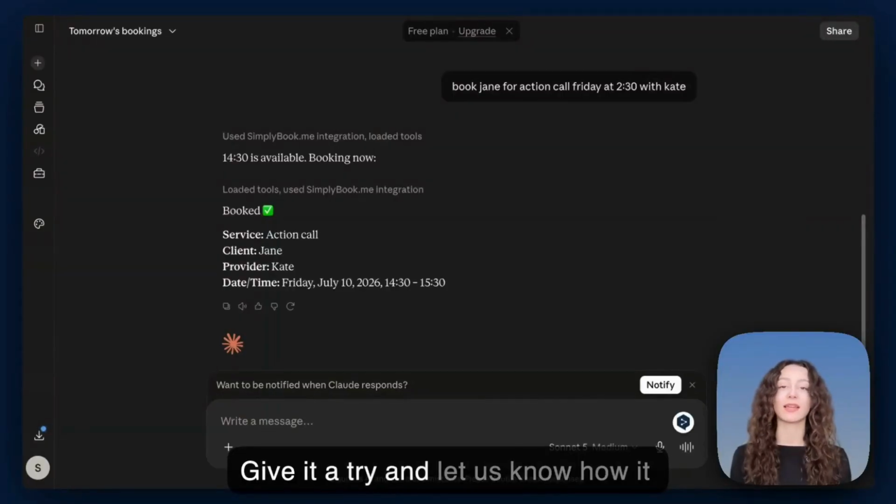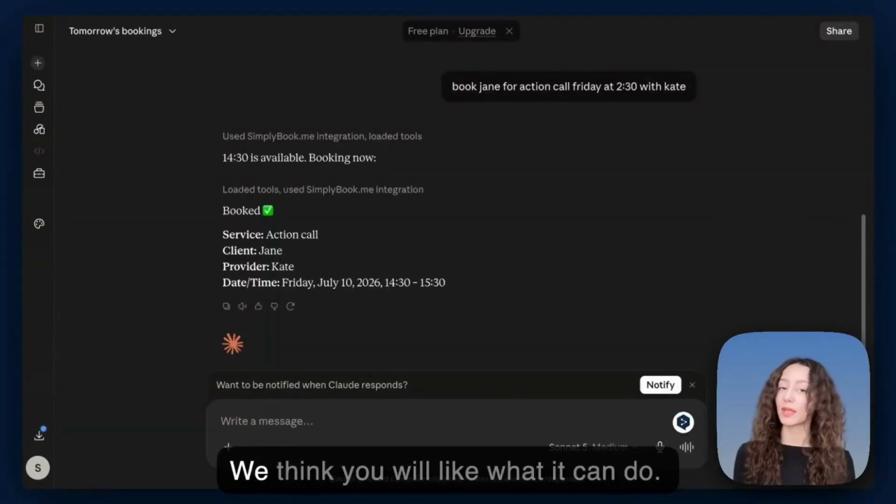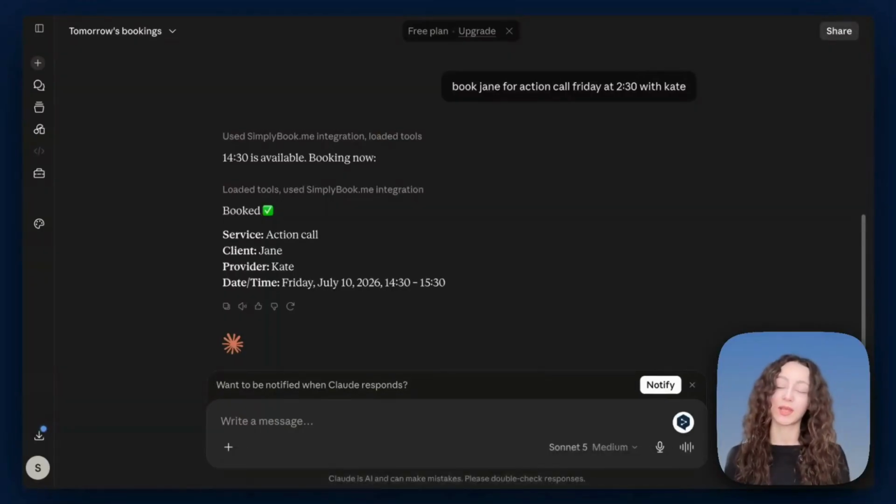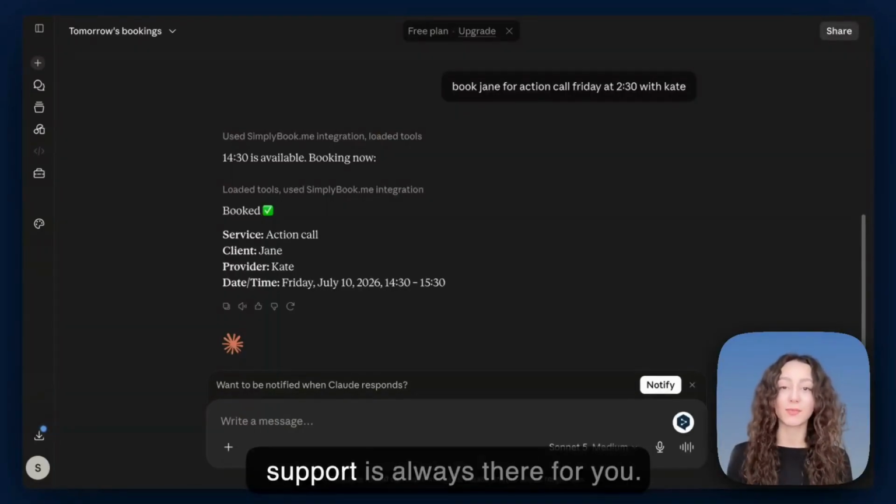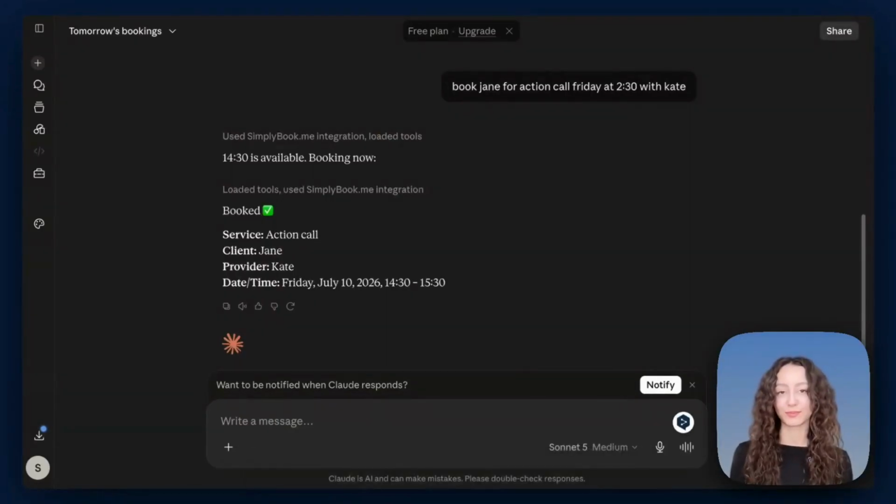Give it a try and let us know how it goes. We think you will like what it can do. And if you need a hand, our live support is always there for you.